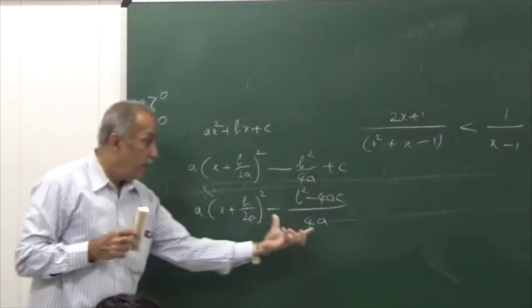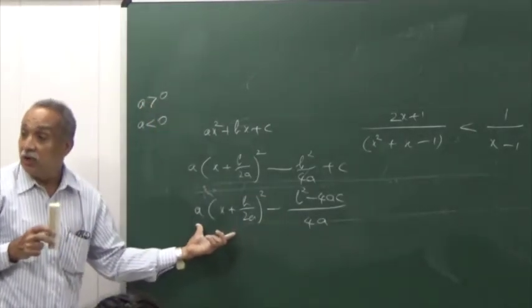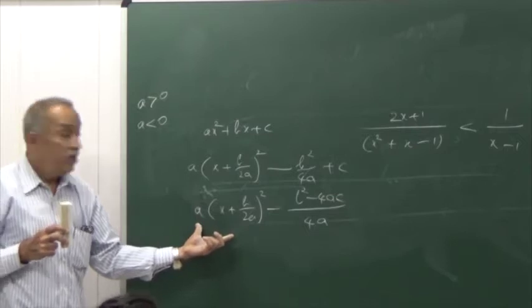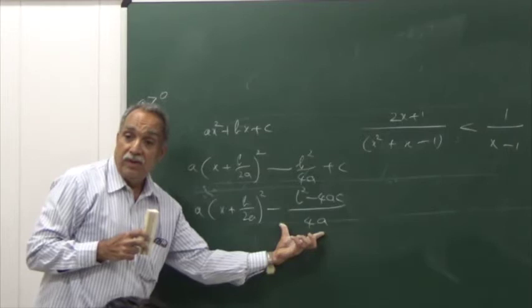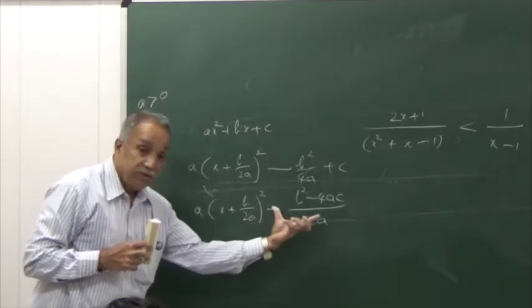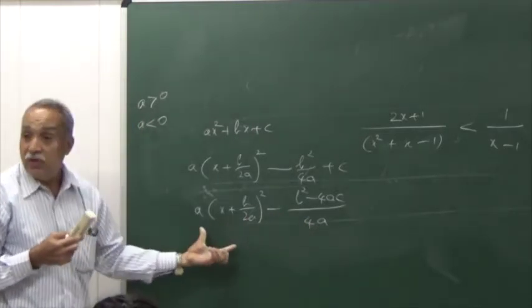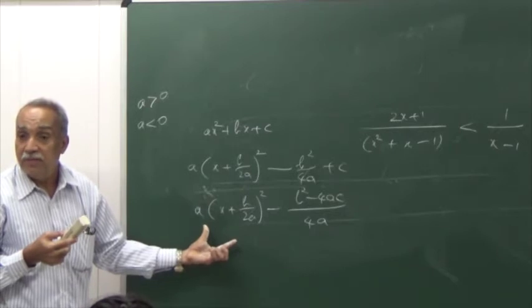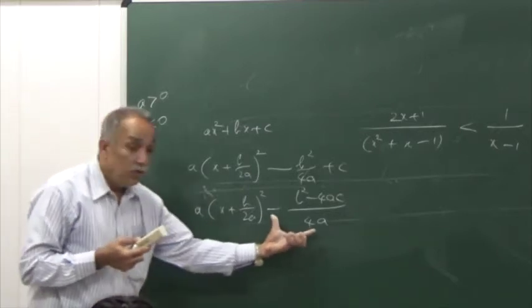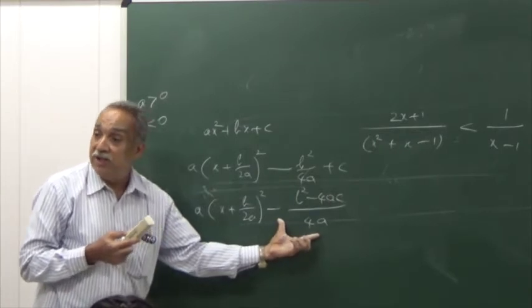Again, everything depends on this. This will now be a number which is less than or equal to 0. Suppose this is a positive number. Our expression is this positive number added to a number less than or equal to 0. The sum will be less than or equal to this number. This will be the highest value attained by the expression.